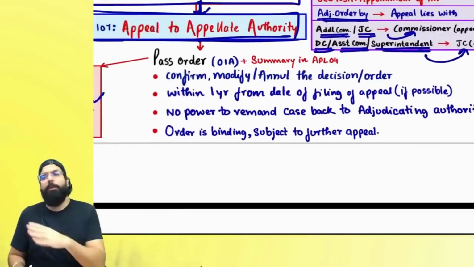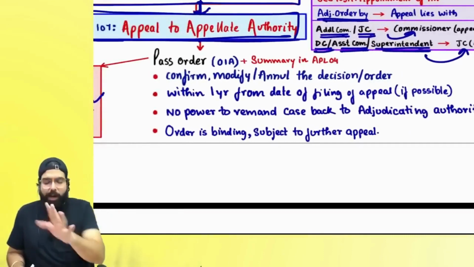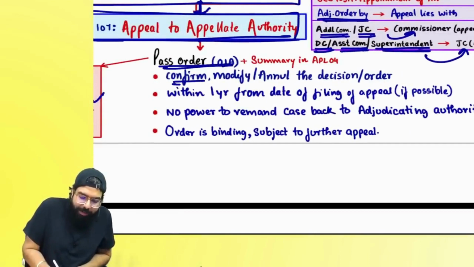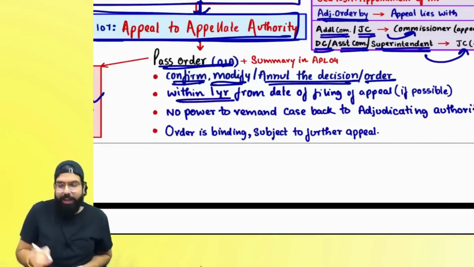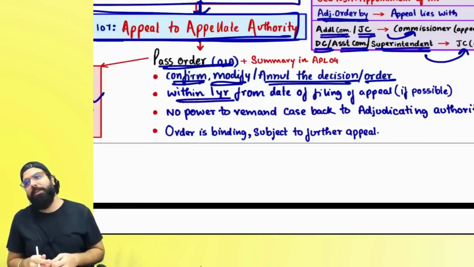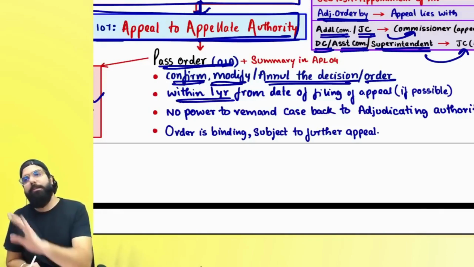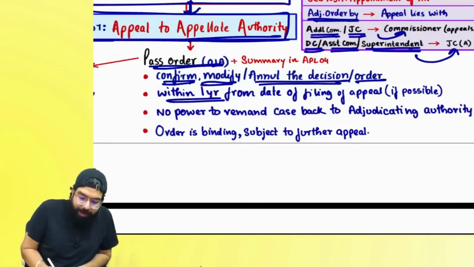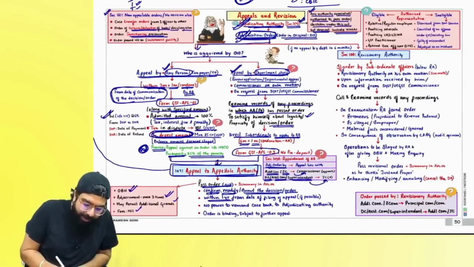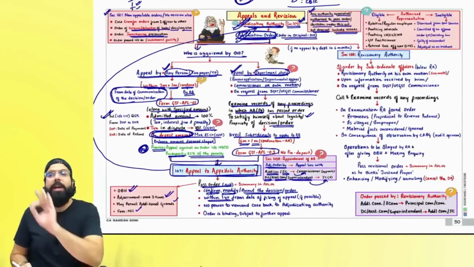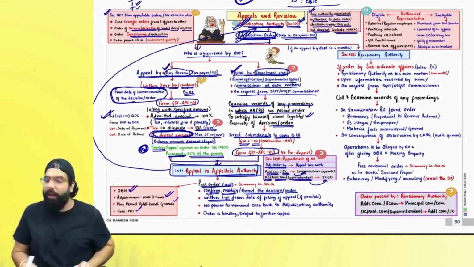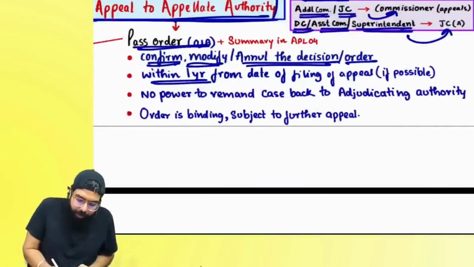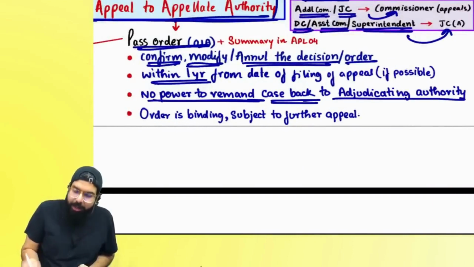After giving the opportunity of being heard and listening to you, they will pass an order, and either confirm, modify or annul the decision or order given by the adjudicating authority. Within 1 year from the date of filing of appeal, they will pass their order, and that is a recommended time limit, not a compulsory one. Sir, can the appellate authority send the case back to the original adjudicating authority? Always remember, they can't. There is no power to remand the case back to the adjudicating authority.